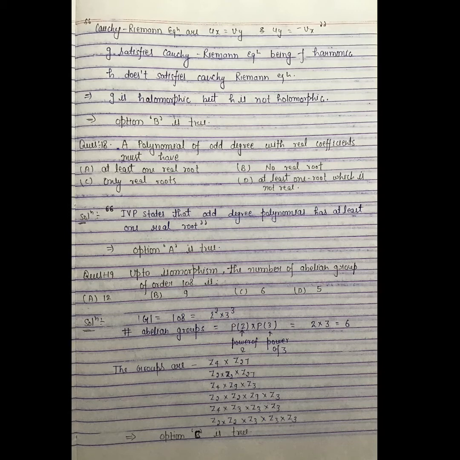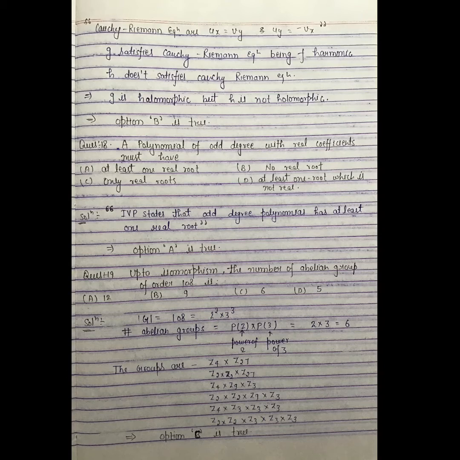Hence the number of abelian groups will equal the partitions of the power of 2 times the partitions of the power of 3, that is p(2) × p(3). Then p(2) = 2 and p(3) = 3, which gives 2 × 3 = 6 abelian groups.